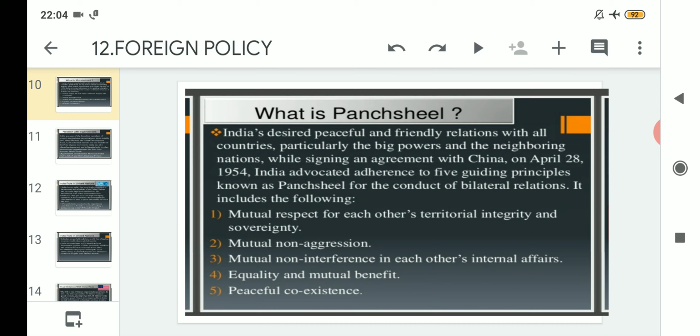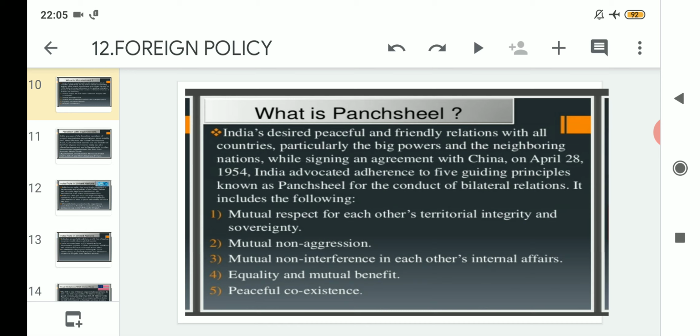Number 2 under Panchsheel is mutual non-aggression. That means mutually they should follow the non-aggression policy. They should not be against each other, and they should not show aggression or an aggressive policy towards each other. This was point number 2 under Panchsheel.